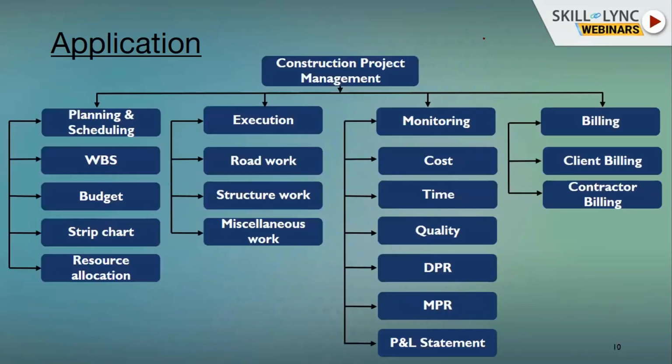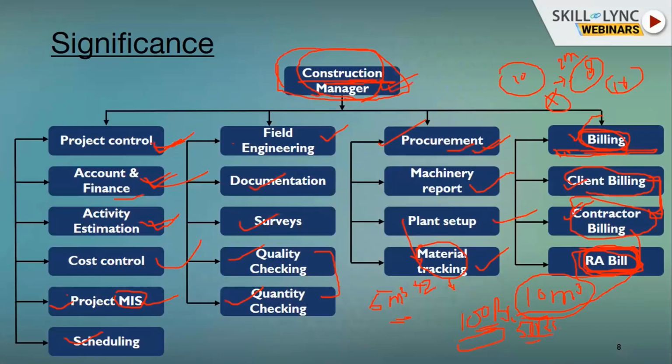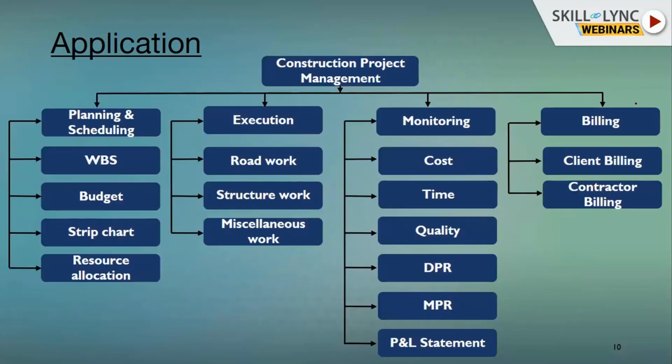For construction project management, several departments are required in order to execute any kind of project. Previously, we discussed the construction manager. See critically here, several department parts shall be controlled by a construction manager, but the department works and the civil reporting part shall be done by the construction project manager. Construction project management consists of these several departments that need to be monitored on a daily basis. That part will be explained in detail to you.